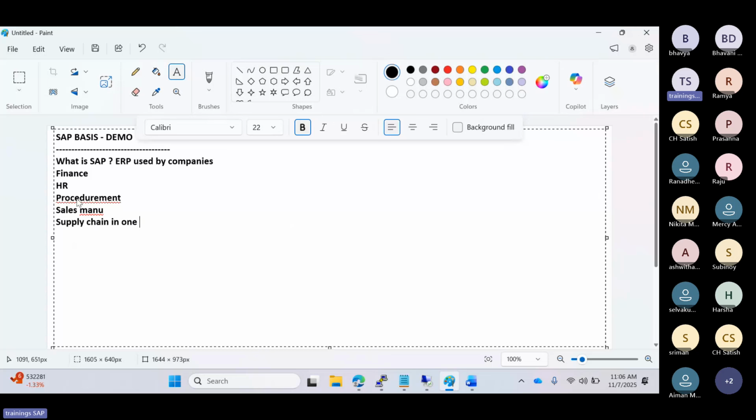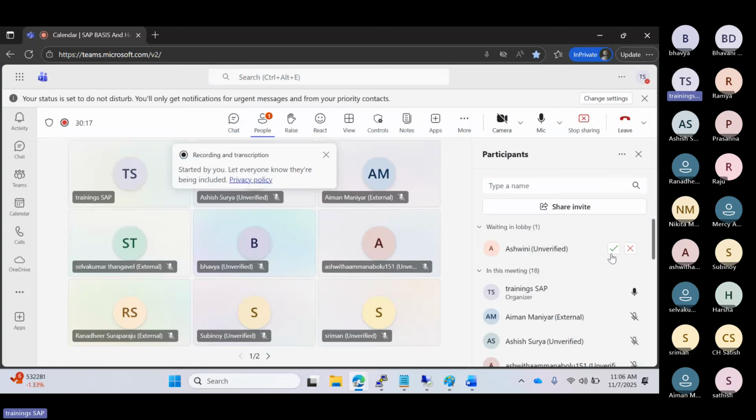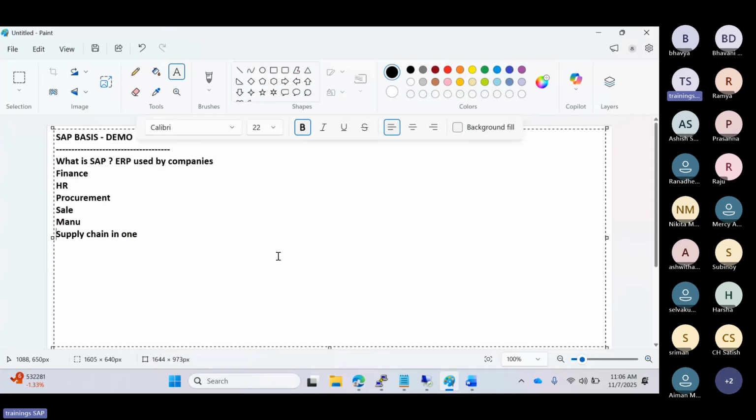All these functionalities are in one core system, that is called SAP. So within one SAP system, we can manage all the functionalities.